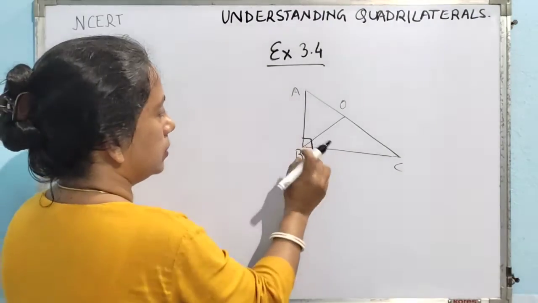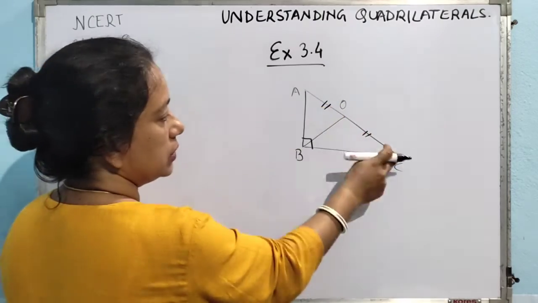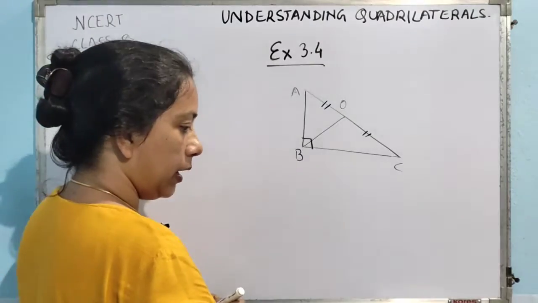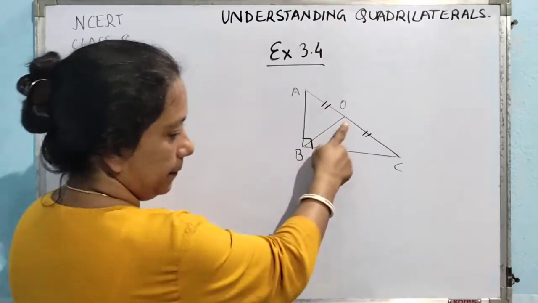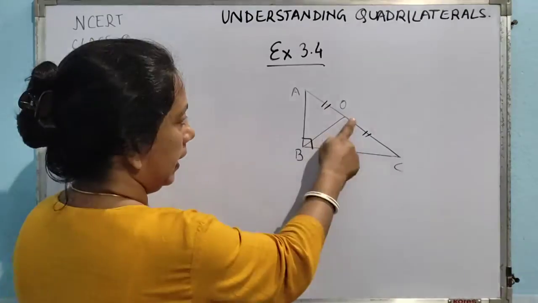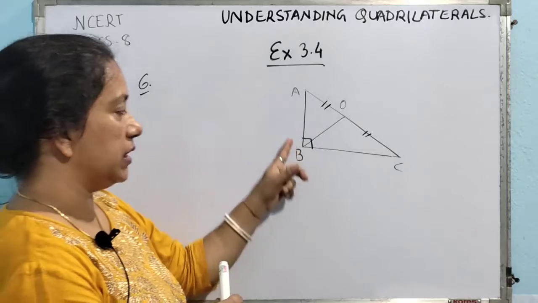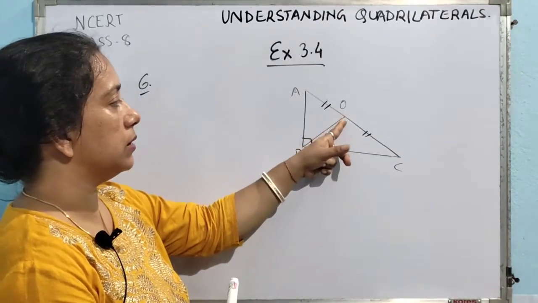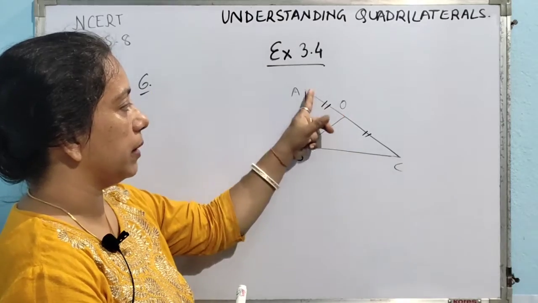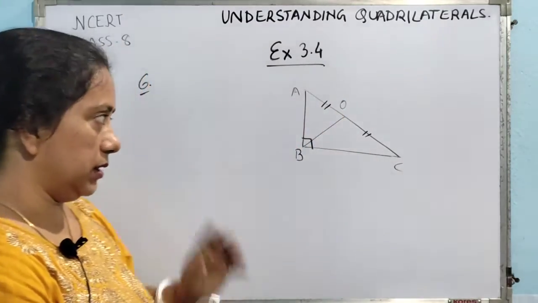So, if it is the midpoint, can we write like this? AO is equal to OC. Explain why O is equidistant from B, A and C. So, the question is, we have to prove why O is equidistant from A, B and C, means we have to prove that OA is equal to OB is equal to OC, isn't it?